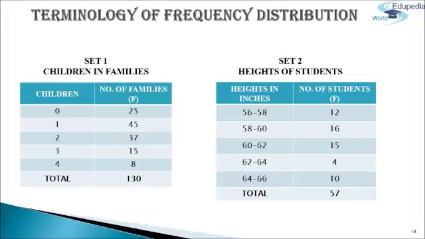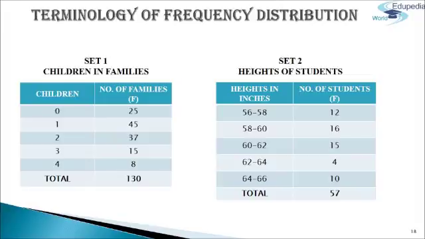Upper and lower limits of the classes. The lowest and the highest magnitudes which form the boundaries of a class are known as the lower and upper limits respectively. For example, for a class of 62 to 64, 62 is the lower limit and 64 is the upper limit. Thus, in the first column of set 2, left hand side magnitudes 56, 58, 60, 62 and 64 are the lower limits, and right hand side magnitudes 58, 60, 62, 64 and 66 are the upper limits of their respective classes.